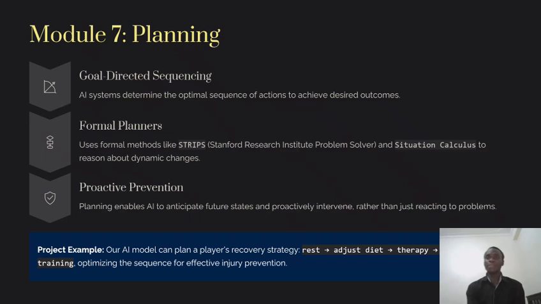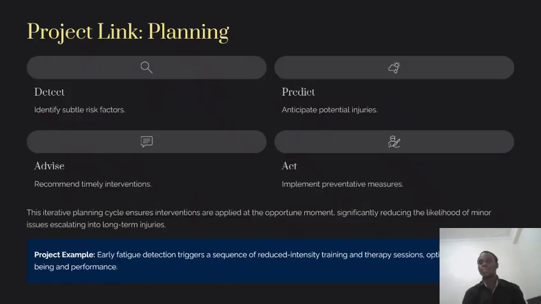For injury prevention, the plan might be a rest day, adjusting diet, therapy on a given day, or a lighter training session to reduce the workload.